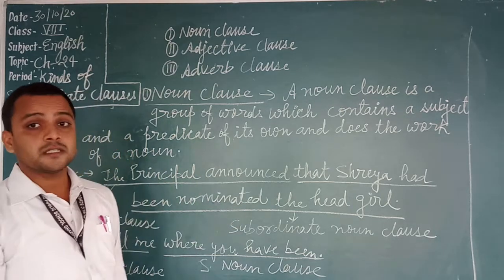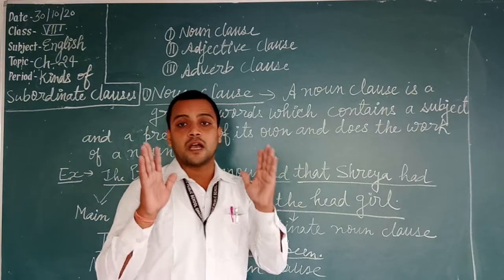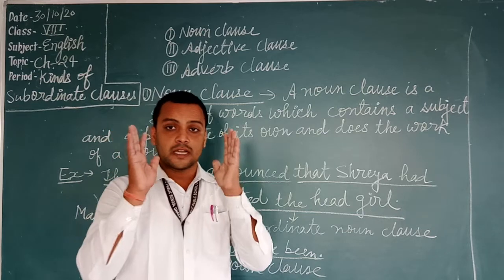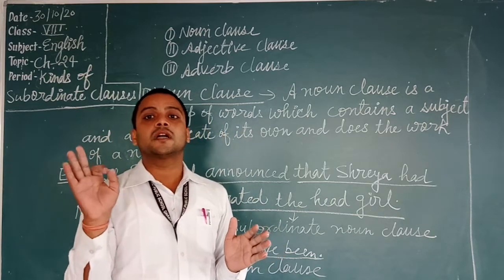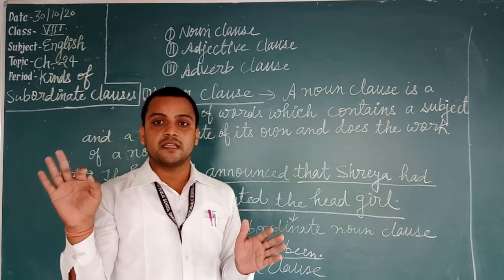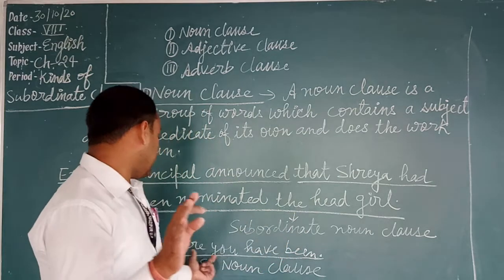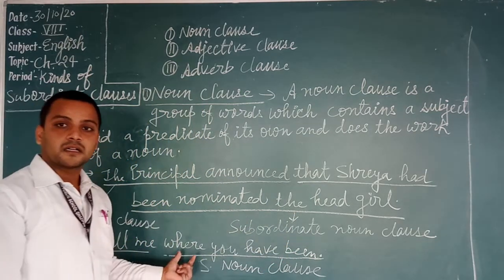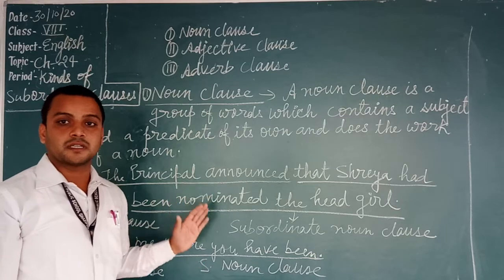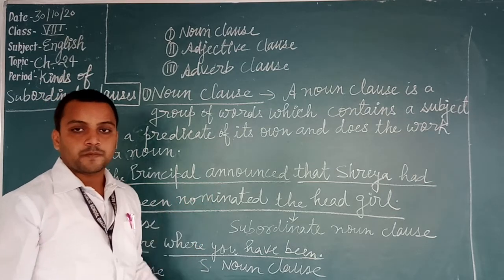Students, a noun clause always starts in Hindi with the 'ka' sound, like ki, kahan, kya.